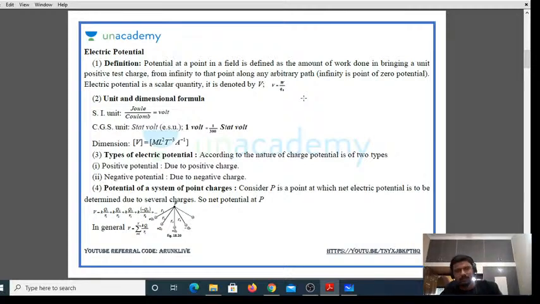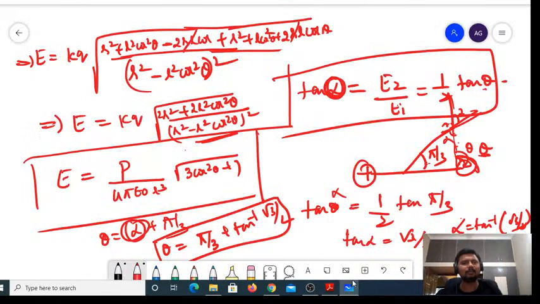Now, before we get into the problems, I would like to give you a brief introduction to electric potential so that you can solve the problems very clearly, right? Since we are solving problems on electric potential, we must first know what we mean by electric potential. So to understand that, let me consider